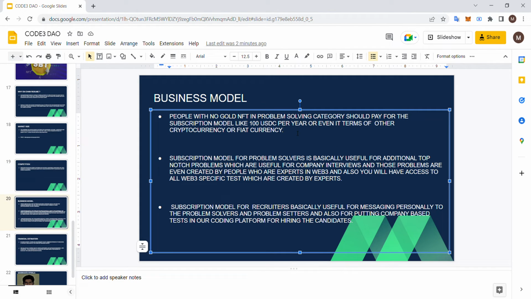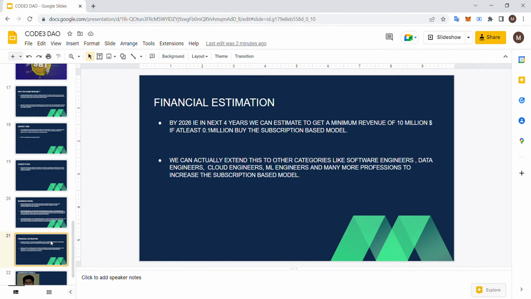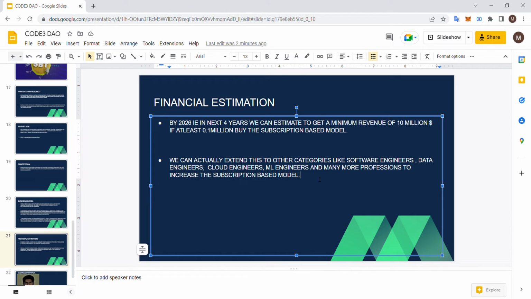And what about the business model? So here is the business model. We have a subscription based model for the problem solvers and recruiters, where you provide additional resources to the problem solvers and recruiters. And next comes the final one, the financial estimation, right? If we have 0.1 million people who are going to buy the subscription, the minimum revenue could be $10 million by 2026.